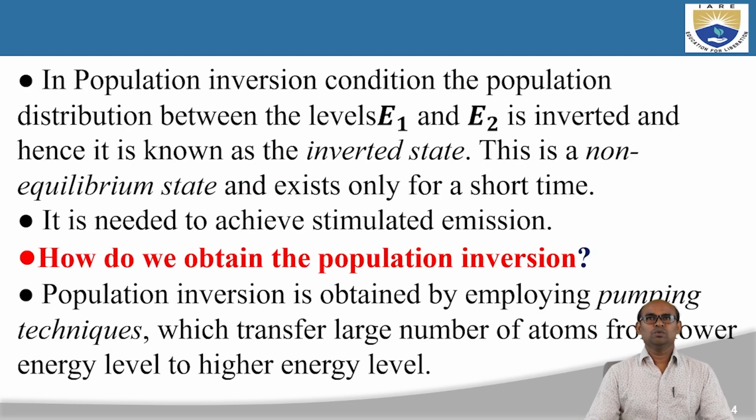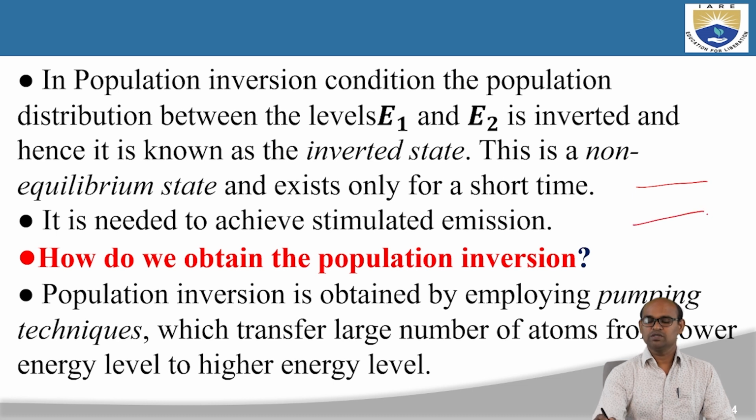In the population inversion condition, the population distribution between levels E1 and E2 is inverted, and hence it is known as an inverted state. This inverted state is a non-equilibrium state and exists only for a short time. To understand what population inversion is, I think I discussed a little in the previous presentation, but I am going to revise some and then we'll discuss the next topic.